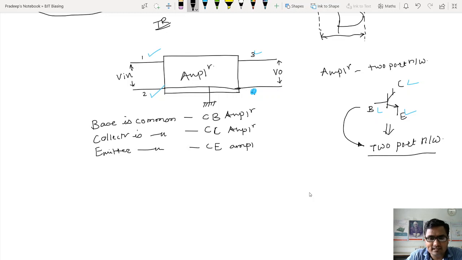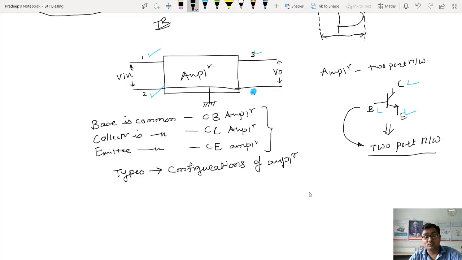Now look at this. I have three types of amplifier. The first type is the common base amplifier, then the common collector amplifier, and the common emitter amplifier. Those types of amplifiers are actually referred to as configurations of amplifier. So henceforth, we will call them the three configurations of amplifier.